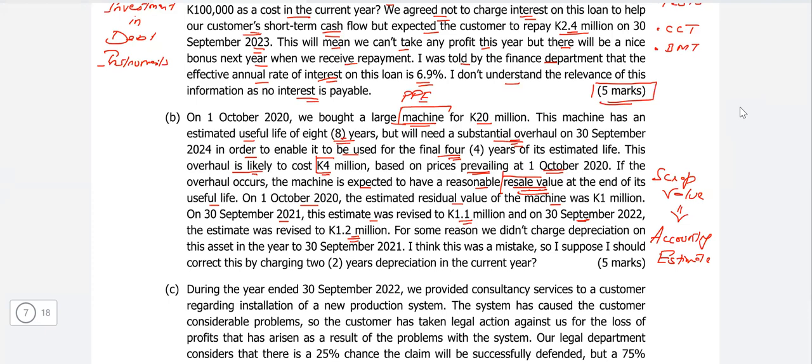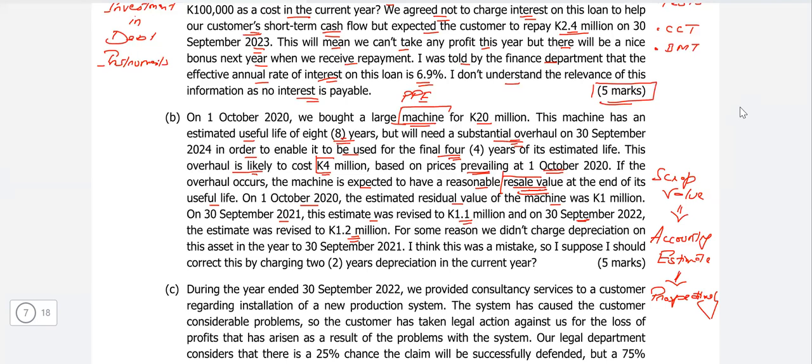An accounting estimate is always changed or revised prospectively. So this is very important. So scrap values are accounting estimates, and whenever there is a genuine change, IAS 16 allows the accounting estimates to be reviewed. Now you need to write these lines.